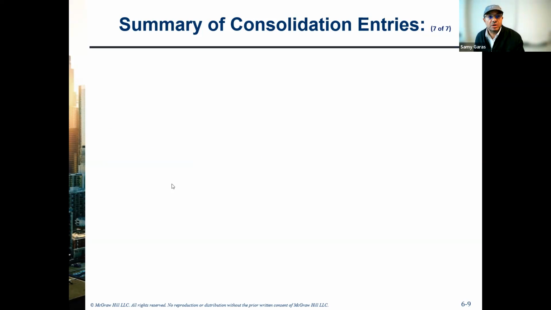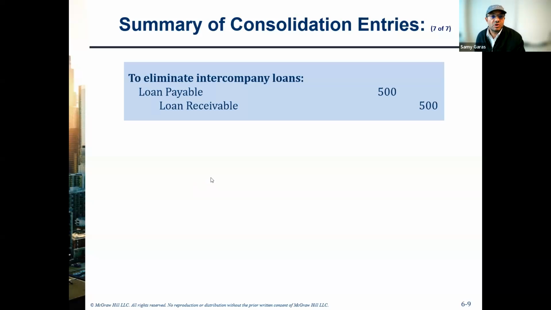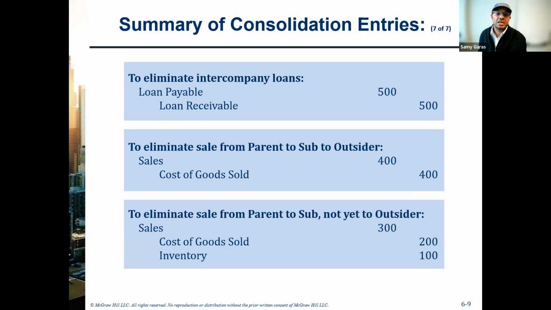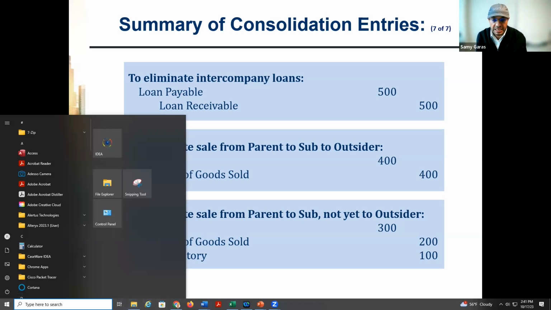So now let us take a quick look at the journal entries that we discussed so far. Number one, we close off the loan by debiting loan payable, crediting loan receivable. Then we close off the intercompany account if the product has been sold completely to the outsider and there is no unrealized gain, and elimination if we have unrealized gain. We will go through 3 examples in this video, and we will see how we can make these journal entries and the consolidation in every example. So with this in mind, let us go to the Excel file.